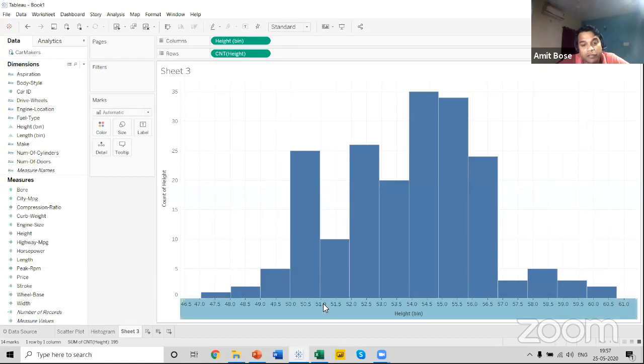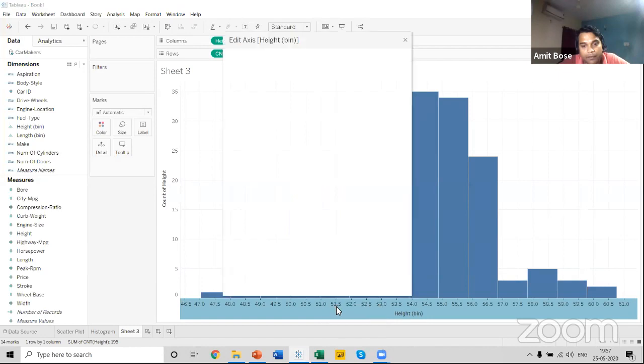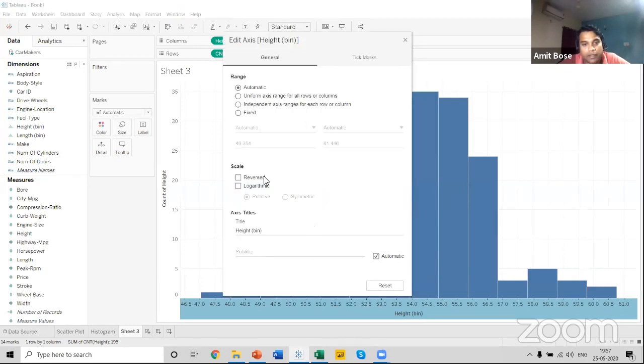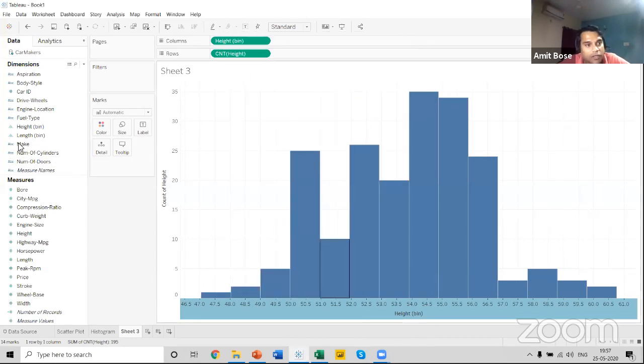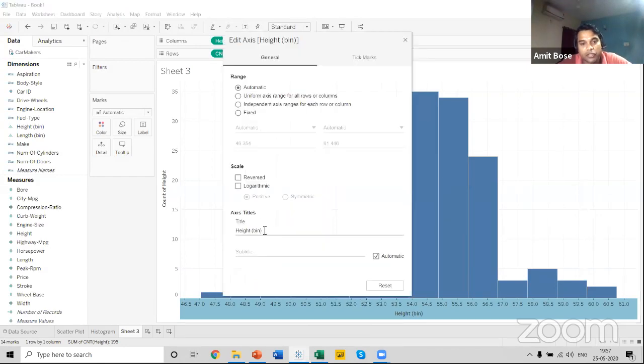You can also play around with this chart. You can edit this axis, and you can just change the name of the axis from here. So suppose you don't want to write height bin, you can keep any other name, car height you can say, and you can close it.